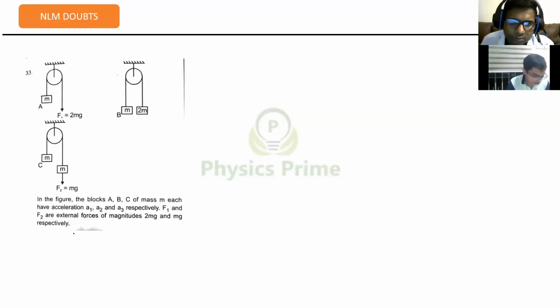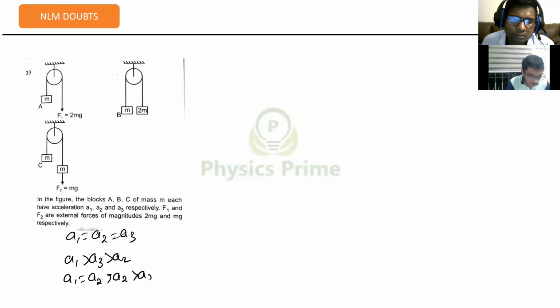A1 is equal to A2 is equal to A3. A1 greater than A3 greater than A2. A1 is equal to A2, A2 greater than A3. A1 greater than A2. A2 is equal to A3.